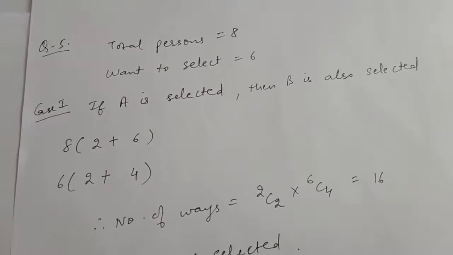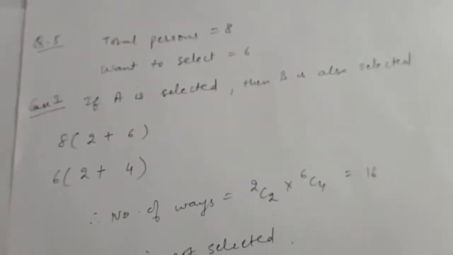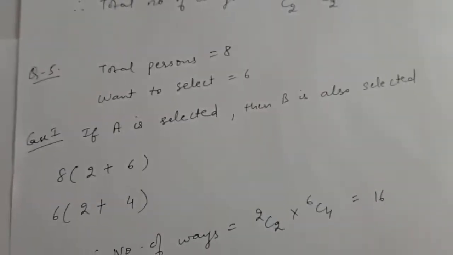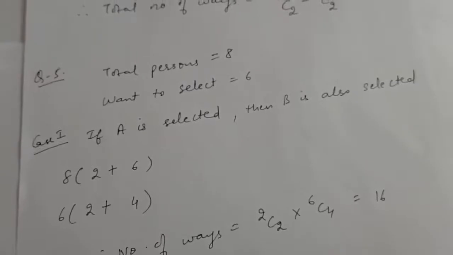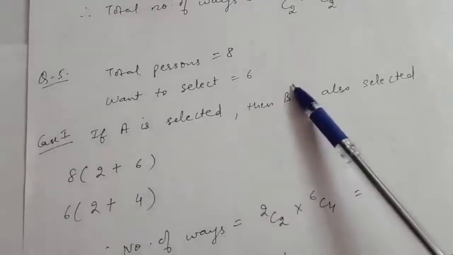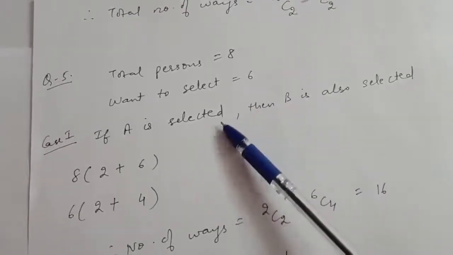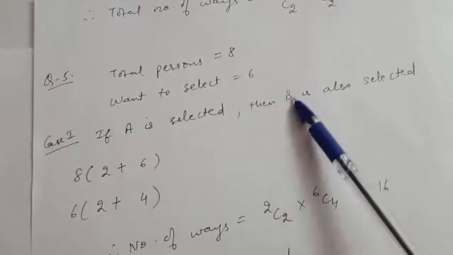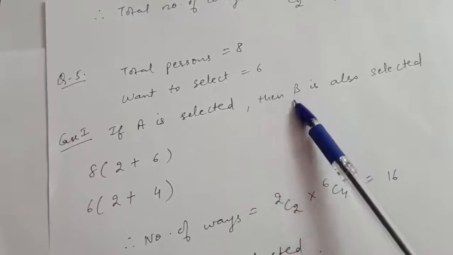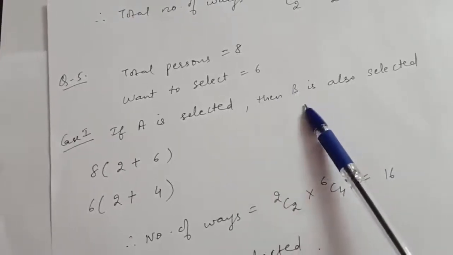Next, question number 5 is, we wish to select 6 persons from 8, but if the person A is selected, then B must be selected. In how many ways can the selection be made? Now see, there are a total of 8 persons. We want to select 6. They have given that if A is selected, then B is also selected. But if A is not selected, then we don't know about B. If A is selected, then B will definitely be selected. But if A is not selected, we do not know about B. B can either be selected or not be selected.